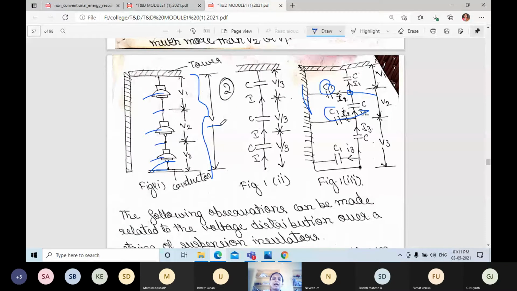This is divided by n, where n is the number of discs. I have told 3 discs, so small n is equal to 3. The voltage across the unit adjacent to the line conductor, which is connected to the conductor, is V3. So capital V divided by 3 into V3 is the string efficiency.